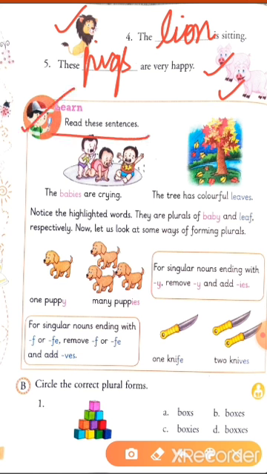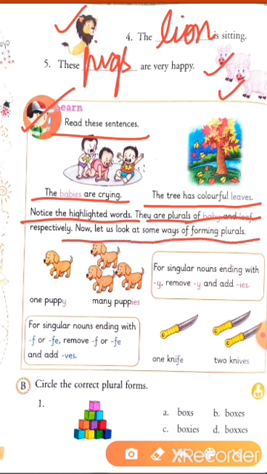Read these sentences. The babies are crying. The tree has colorful leaves. So, notice the highlighted words. They are plural of baby and leaf. So, baby in plural is babies and leaf in plural is leaves. Now, let us look at some ways of forming plurals. In this picture, we see only one puppy. So, what do we write? One puppy. And in this picture, there is more than one puppy. So, what do we write? Many puppies.